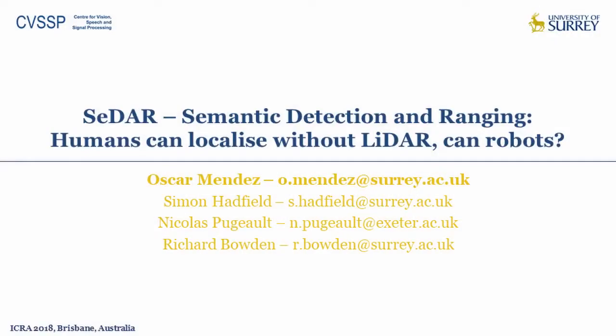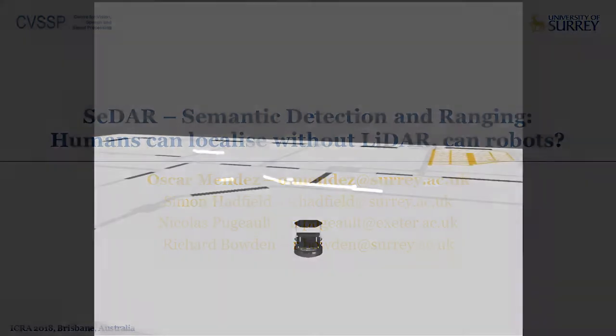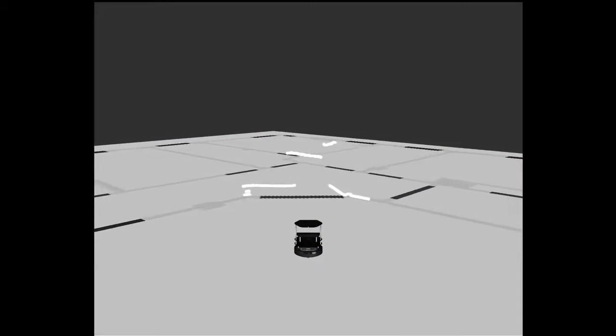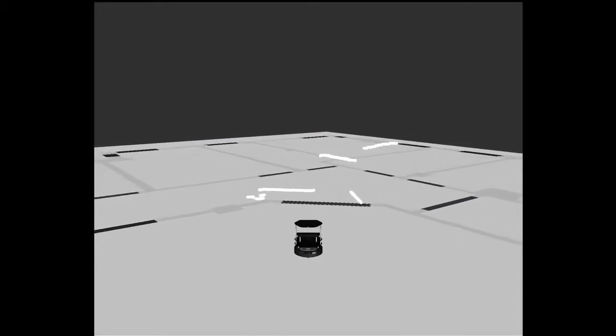We present SeDAR, a human-inspired localization approach that uses semantic landmarks in place of range sensors. Traditional Monte Carlo localization approaches operate by performing range-based scan matching from LiDAR to a pre-existing map. More recent approaches can use a depth image to simulate a LiDAR scanner.